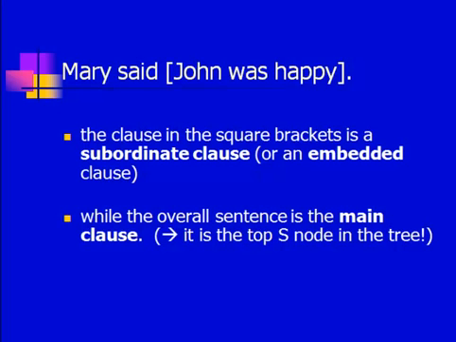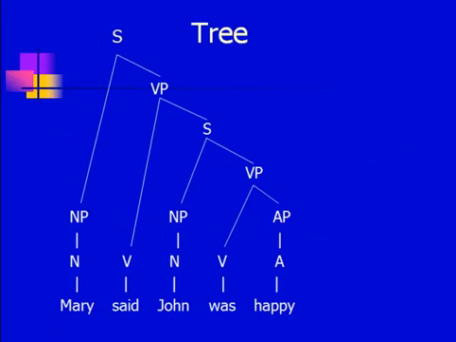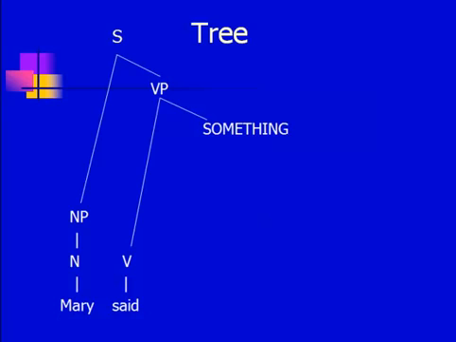Now, the overall sentence is what we call the main clause, and that's the main clause because it is the top S node in the tree. So if we look at the tree for this sentence, it looks like this. You've got the S at the top, and if you follow all the lines down, you see that the S stands for the whole sentence, Mary said John was happy. And then inside the verb phrase there's another S, and that's the subordinate clause, John was happy. So the overall structure of the main clause is this.